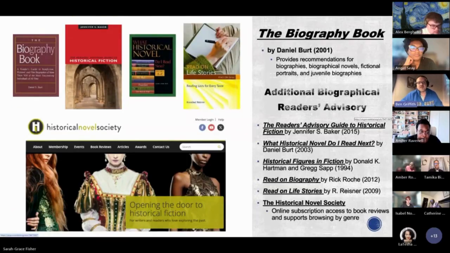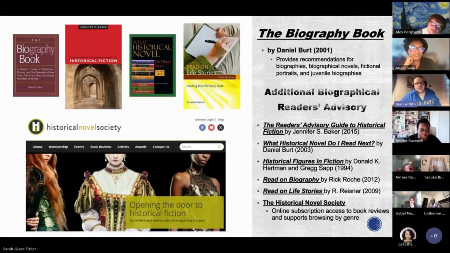Starting with the Biography Book by Daniel Burt. This provides a comprehensive guide to biographies, biographical novels, fictional portrayals, and juvenile biographies. There's also additional biographical reader's advisory tools here. I've got the Reader's Advisory Guide to Historical Fiction, What Historical Novel Do I Read Next, Historical Figures in Fiction, Read On Biography, Read On Life Stories. And I do want to mention the last one here, the Historical Novel Society. It offers free online reviews of historical fiction, and it's especially valuable for readers who prefer fictionalized biographies.